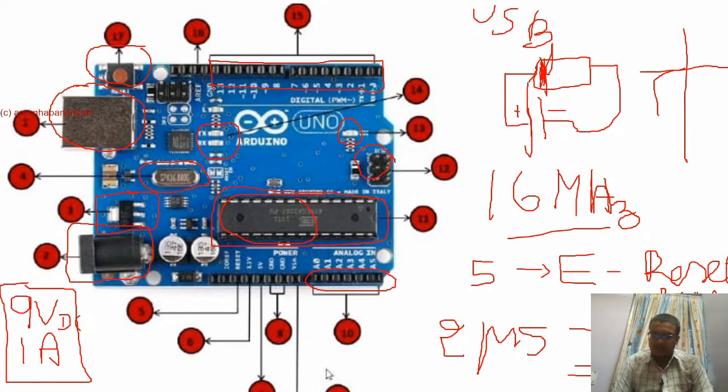So out of 14, 6 have been reserved for PWM. You can use these pins for reading and writing digital values as well, and you can use them for having a PWM output.